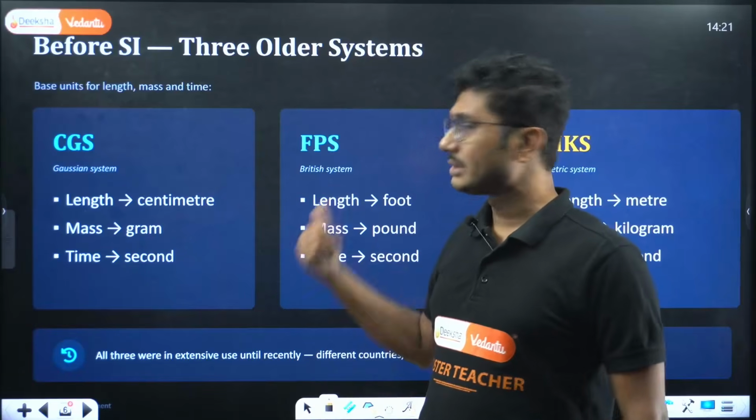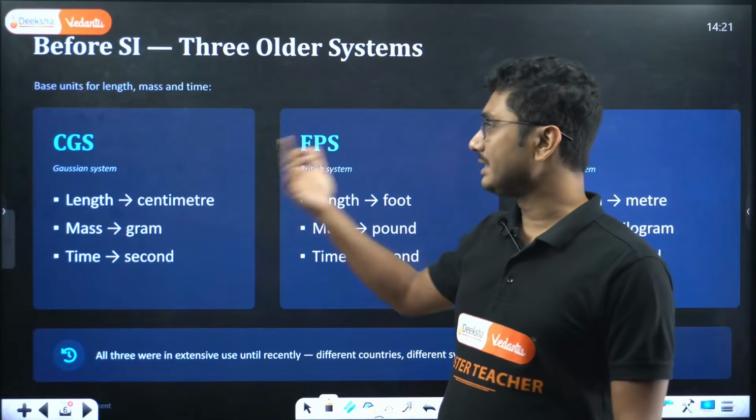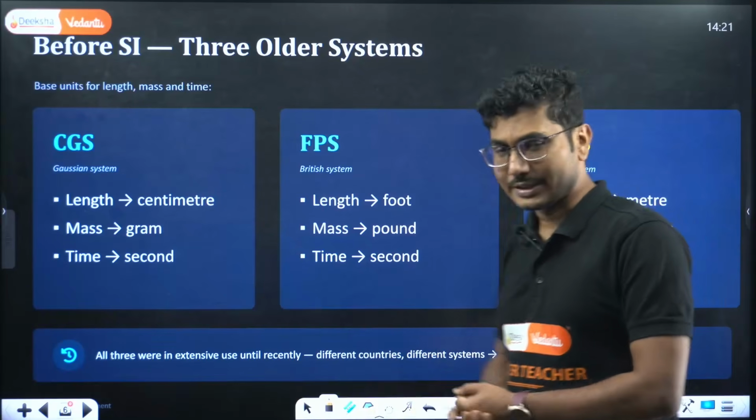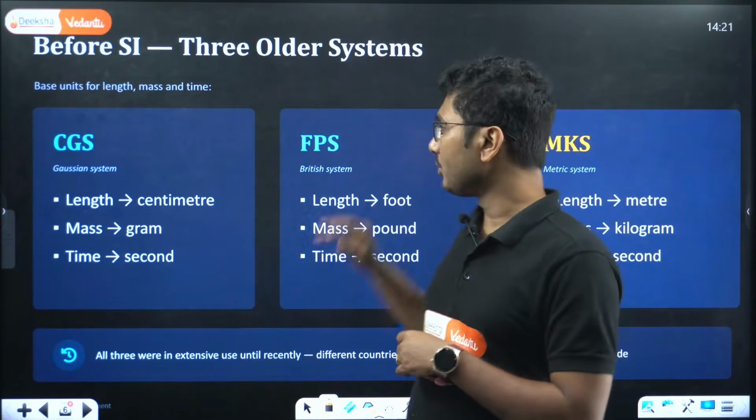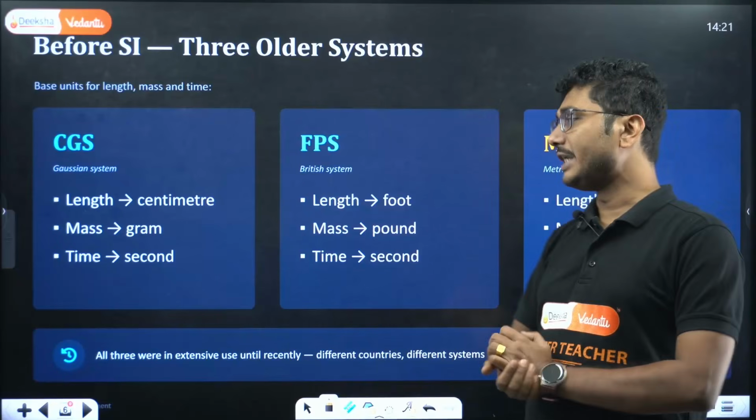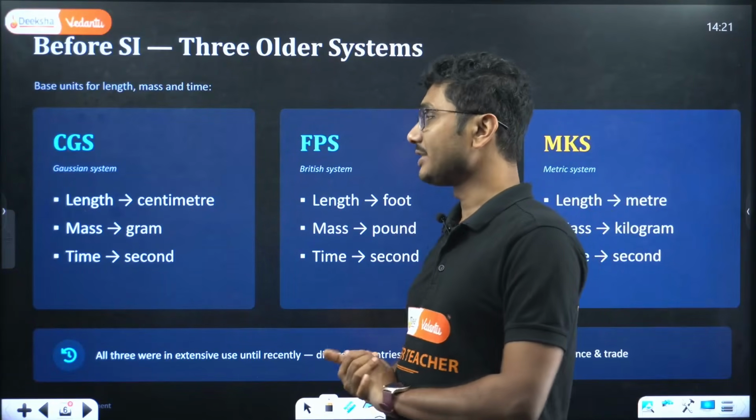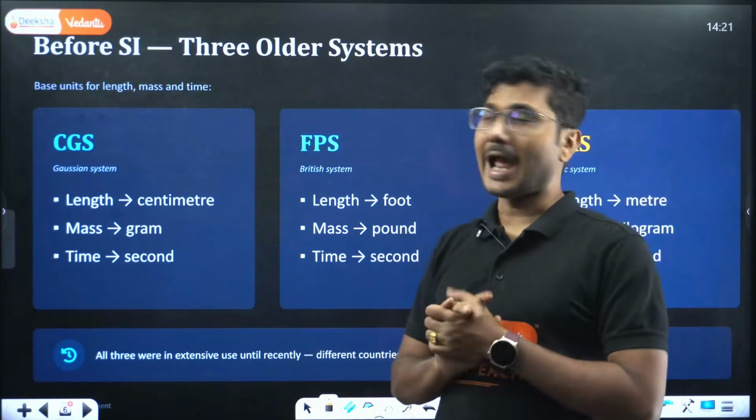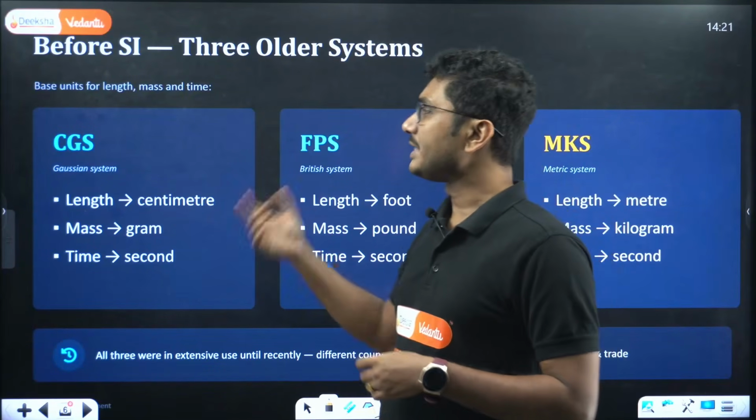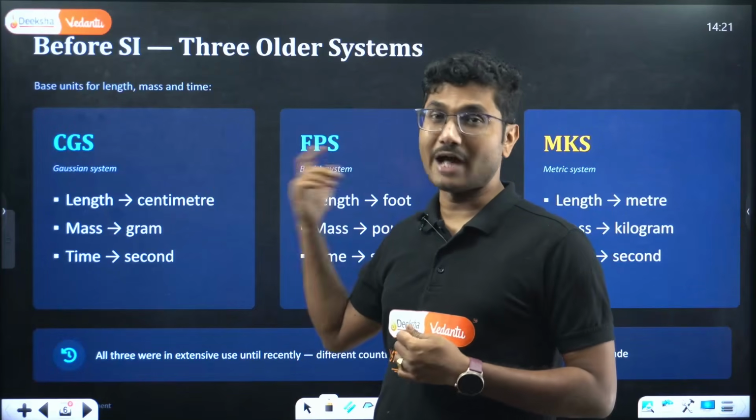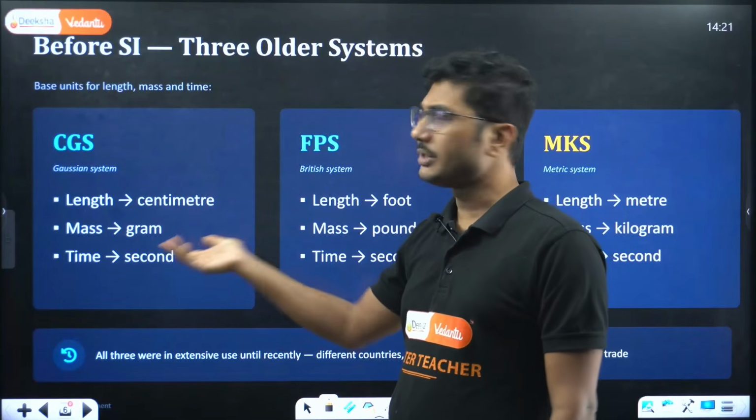When the British came into India, they brought the CGS as well as the FPS system, but the CGS system somehow became popular, even though the FPS system was in use in India as well. Even in some cases we still use FPS. Anyway, CGS and FPS both were popular in India. CGS means centimeter, G for grams, S for second. Length is centimeter, mass is gram, time is second.